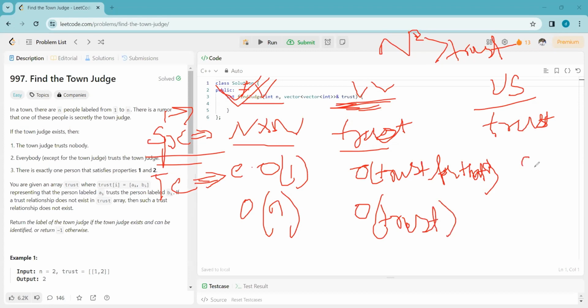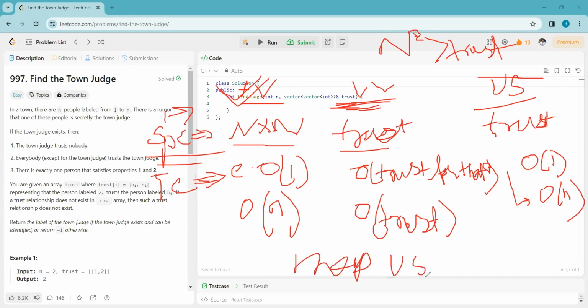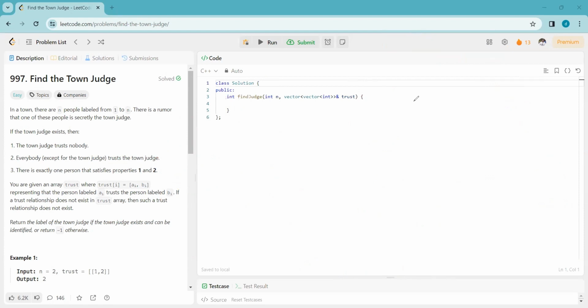And in an unordered set, for each person it will take big O of 1 time, and overall it will take big O of n time. That means from this we can say it is beneficial if we create a map of an unordered set, because taking this will give us efficient space and efficient time complexity to search. Let's try to code.